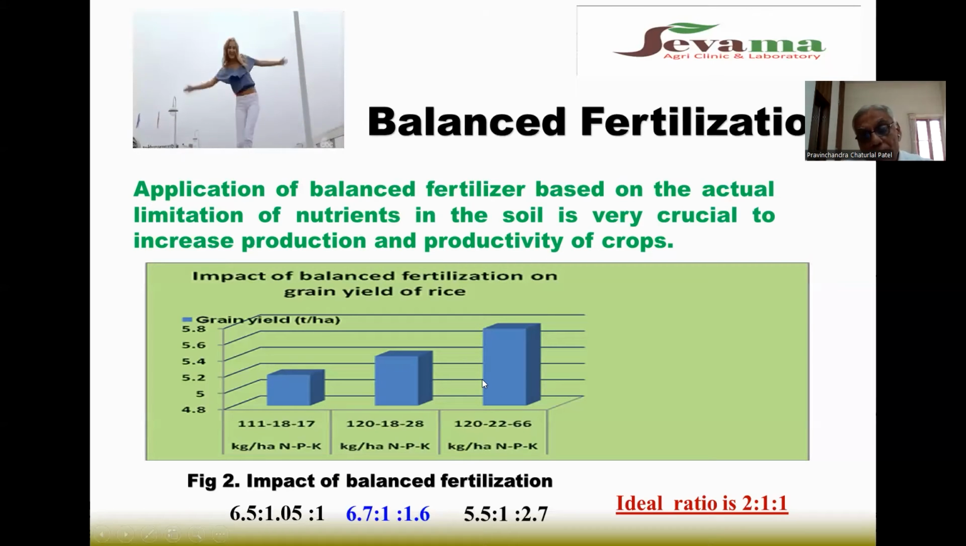So we should keep the ideal ratio of NPK. For that, before sowing the crop, we should carry out soil analysis, and whichever nutrient is deficient or medium, that nutrient we should add to the soil. If the nutrients are rich, then we have to apply only 20 to 25%.